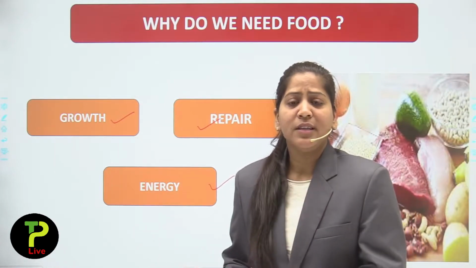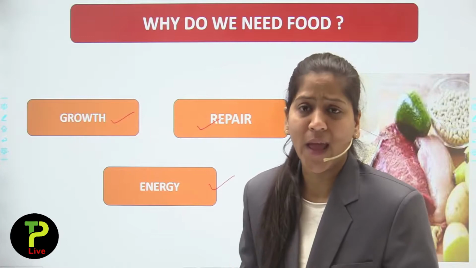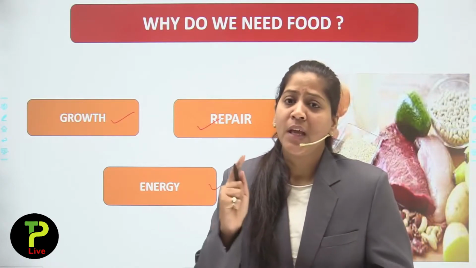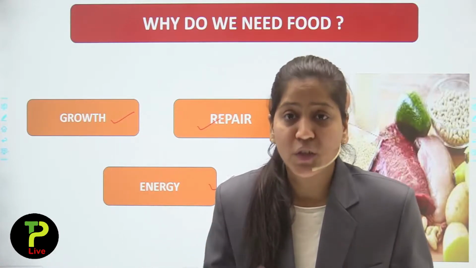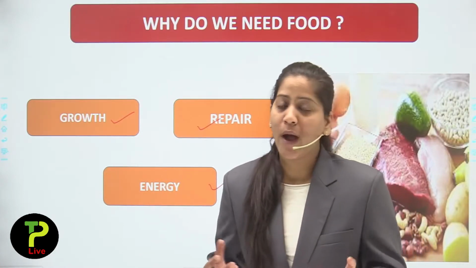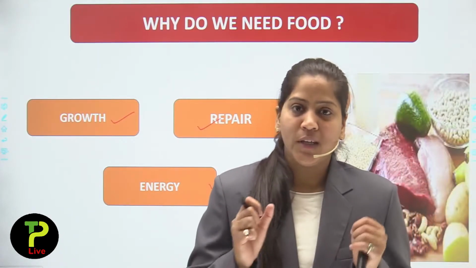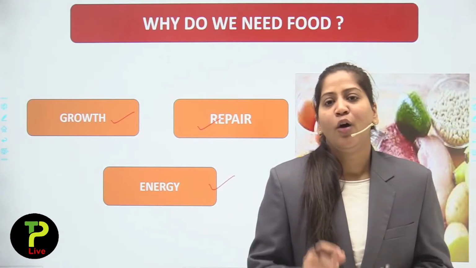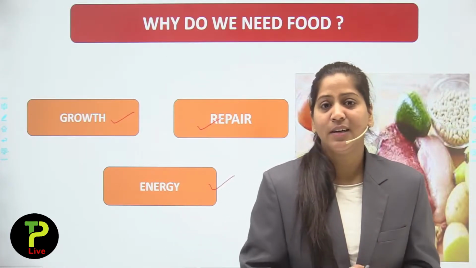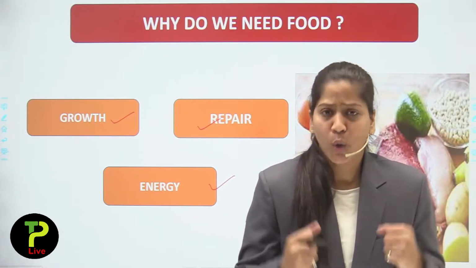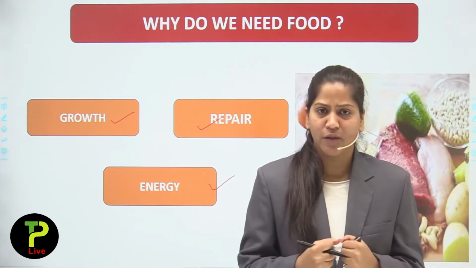If a person requires so much energy to do anything, he or she should take a diet which is rich in carbohydrates. Why a carbohydrate rich diet? Because carbohydrate is the nutrient which provides us lots of energy, which in turn gives us glucose, and by glucose we get so much energy.